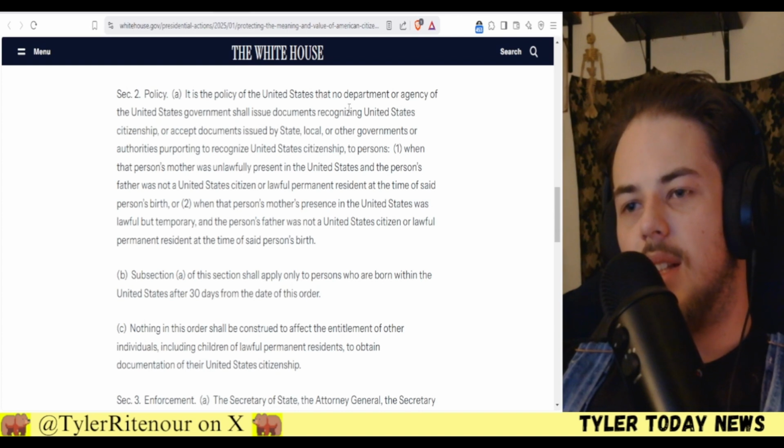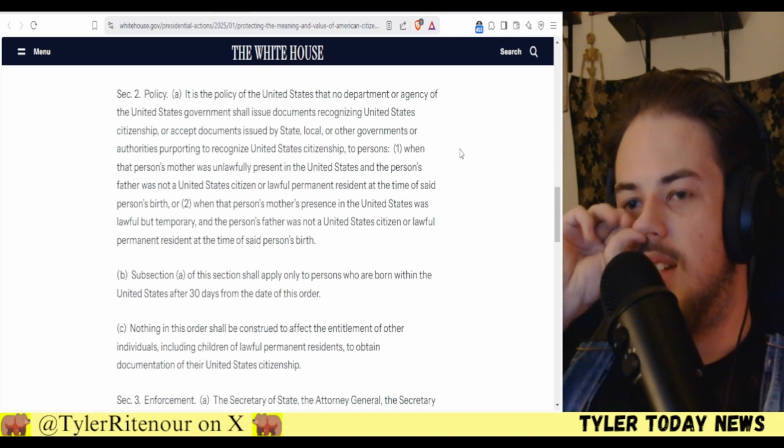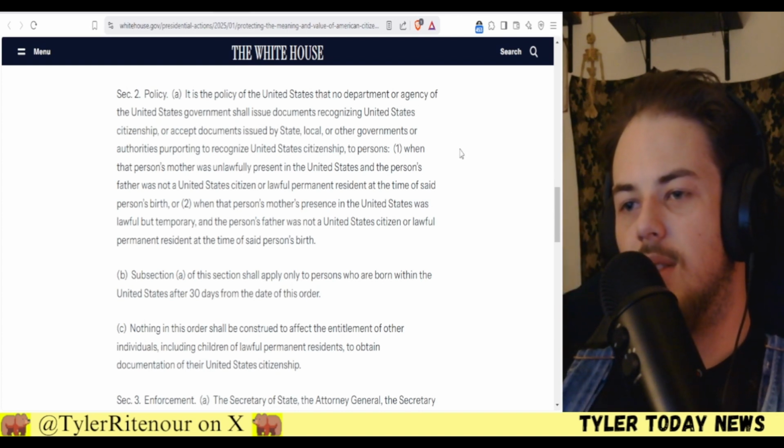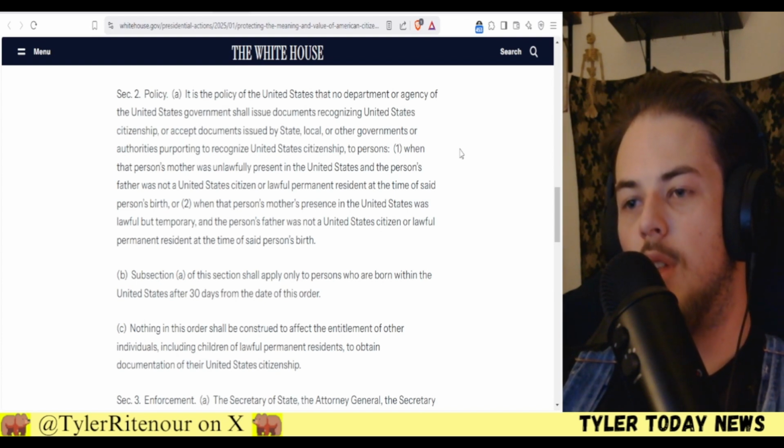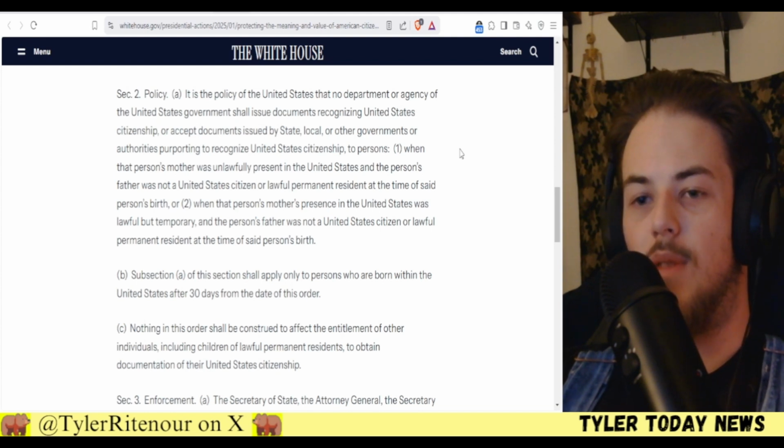It is the policy of the United States that no department or agency of the United States government shall issue documentation recognizing the United States citizenship or accept documents issued by the state, local, or other governments or authorities purporting to recognize the United States citizenship to persons when that person's mother was unlawfully present in the United States and the person's father was not.